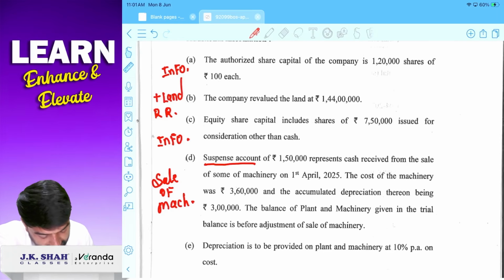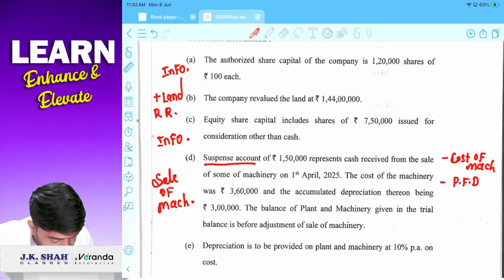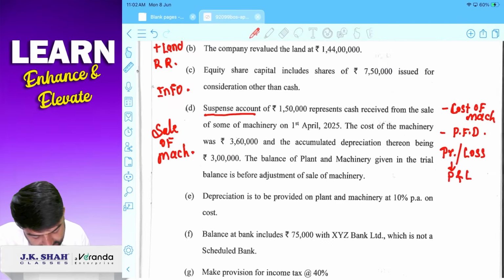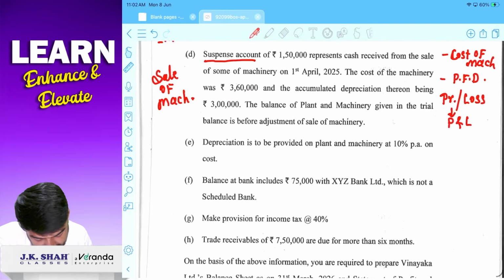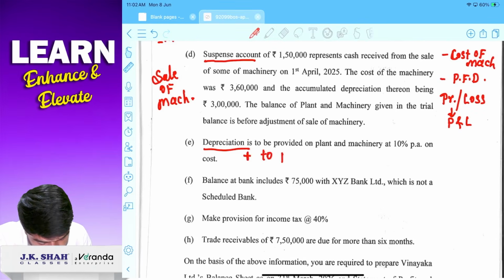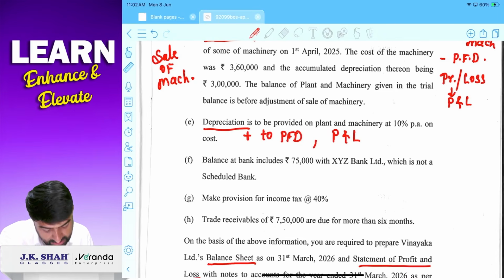So it will have effect: less from cost of machinery, less from PFT, and there will be a profit or loss that will be transferred to P&L. इतना इफेक्ट देना है इसका। डेप्रीशिएशन एडजस्टमेंट है, सो इसका इफेक्ट देंगे एड टू PFT, and second P&L. Balance of bank, it is just an information. You have to do bifurcation, you should disclose it properly.